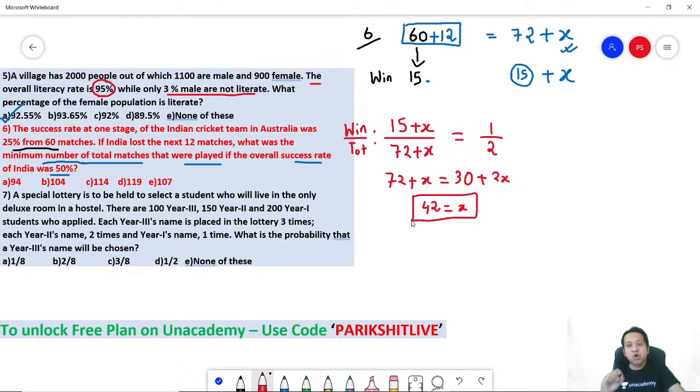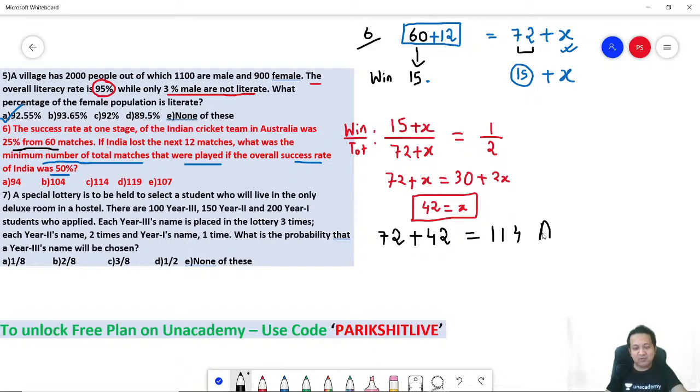It means you've got to play 42 more matches. What is the question asking? What is the total number of minimum matches that India played? Remember, India had originally played 72 matches. And now India is playing 42 more matches. So 72 plus 42 is 114, the total count. That's your answer. Option C.